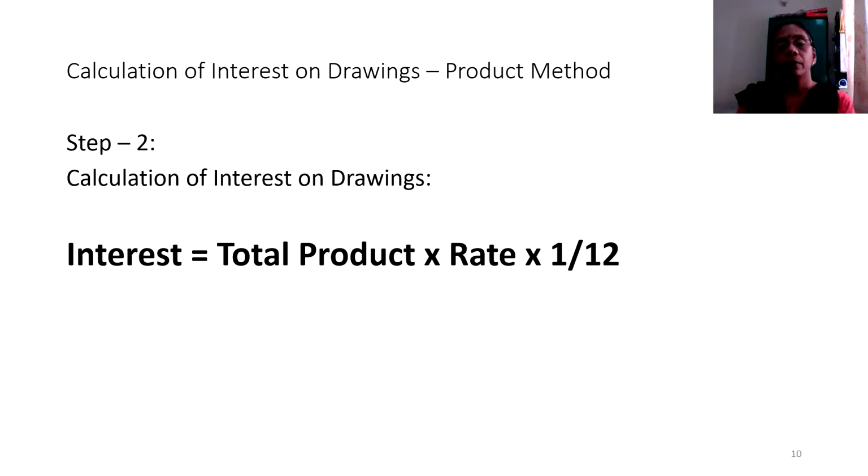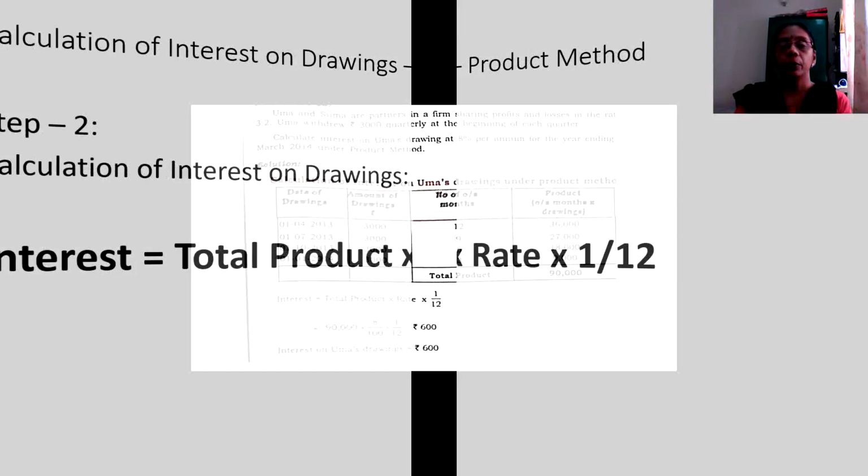The first step, first we find out the product. Product is equal to the total amount withdrawn into the outstanding number of months. That would give you the product. After computing the product, take the total product, that is, sum up all the products and that would give you the total product. Total product into rate into 1 by 12 would give us the interest on drawings. So hope you are very clear in the computation.